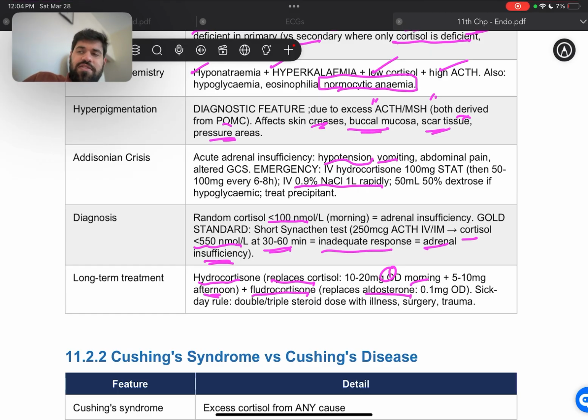All right, and now this is pretty easy for all of the endocrine pathologies. If something is less, we replace it. If something is more, we try to reduce it. So in this case, cortisol and aldosterone are low, so we are replacing those.